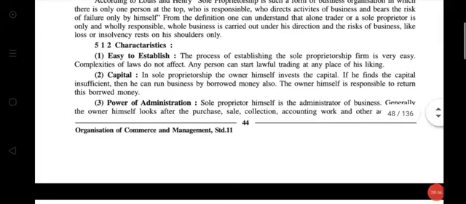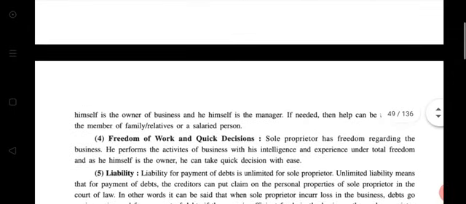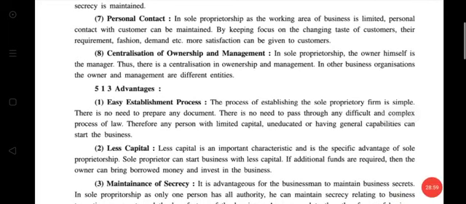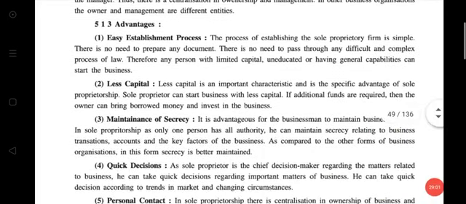Then write the characteristics in the head points book. You write only head points, and in your fair note you write 1 or 2 points in each head point because it is a very small answer. Then write advantages of sole proprietorship.